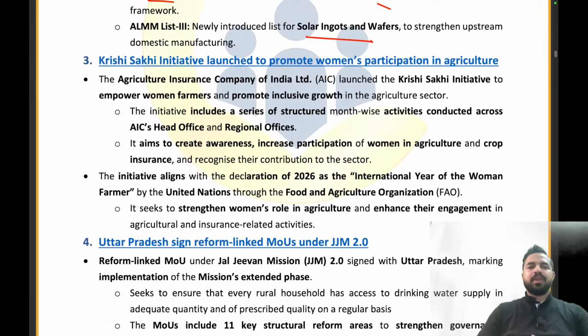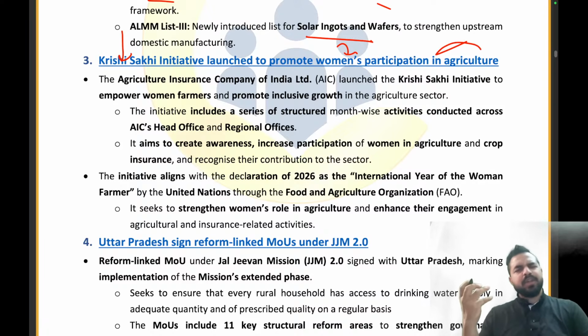So the next article is on the Krishi Sakhi initiative. Krishi Sakhi initiative, guys. Krishi Sakhi. So it has been launched to promote women's participation in the agriculture. My dear friends, whenever we talk about the agriculture, what comes in our mind? That is the male farmer. But let me tell you that as a part of the farmer family, the women are also giving their particular inputs in completing the farmer activities, right? They are really doing a lot of chores related to the farming activity.